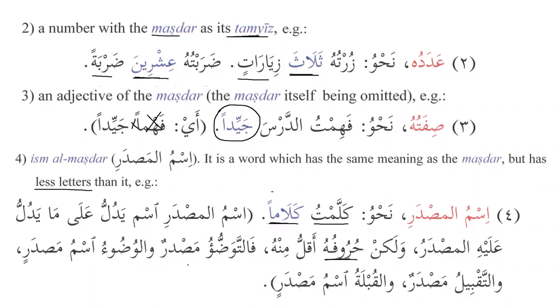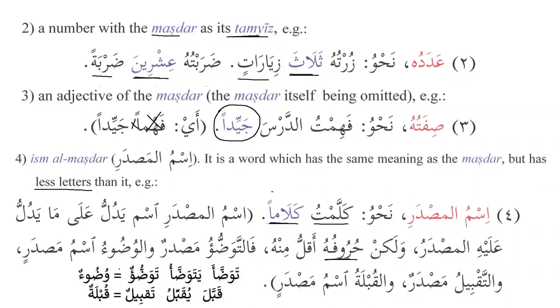فتوضؤ should be فتوضؤ مصدر الوضوء اسم مصدر. So we have the verb, for example, توضأ يتوضأ. Let's have a look over here. توضأ يتوضأ توضؤا. That means to make wudu or to make ablution, right? And what's the masdar over here? Masdar is tawaddu'un. And what is ismul masdar? Ismul masdar is wudu'un. So we can see over here that wudu'un has one letter less than tawaddu'un. So wudu, as we use it in everyday life, the word wudu is not a masdar, it is ismul masdar.